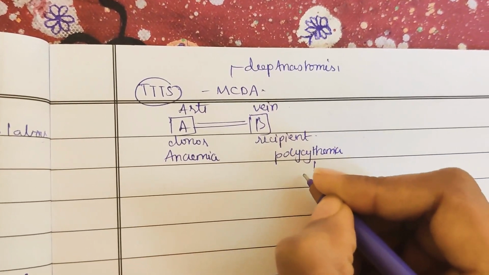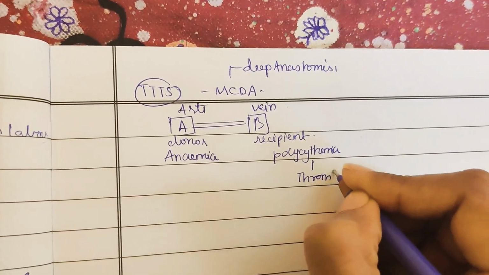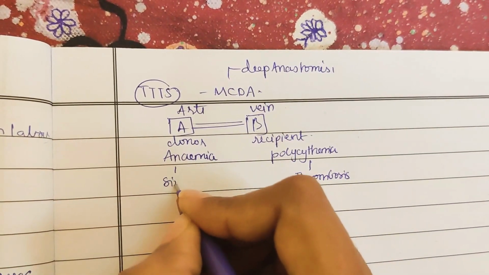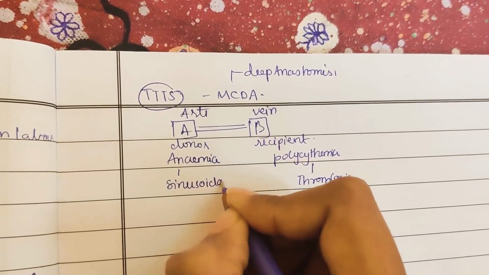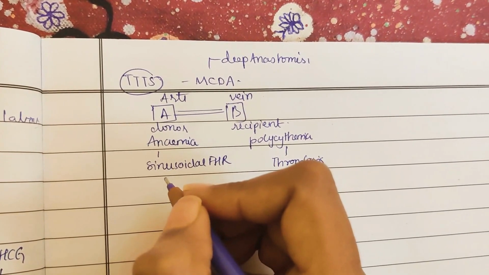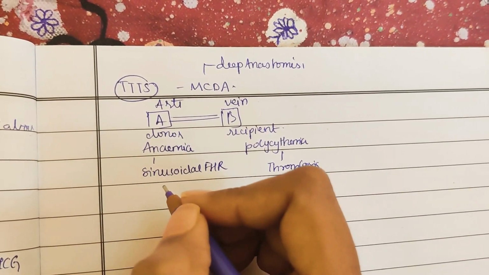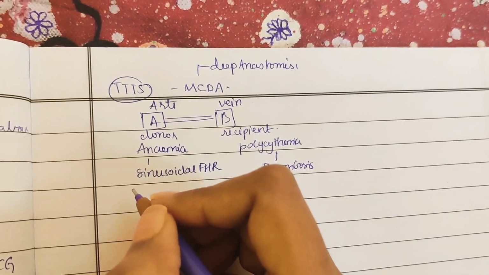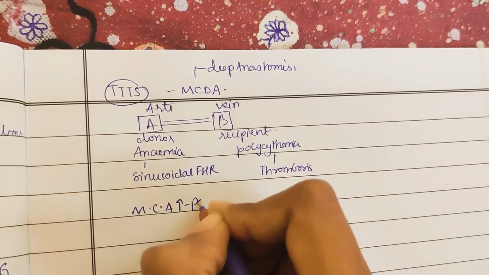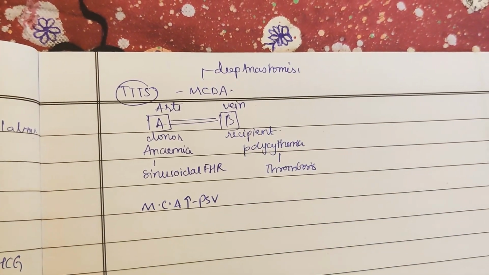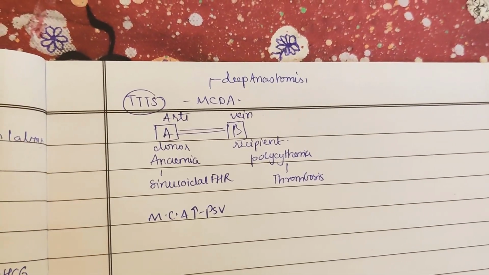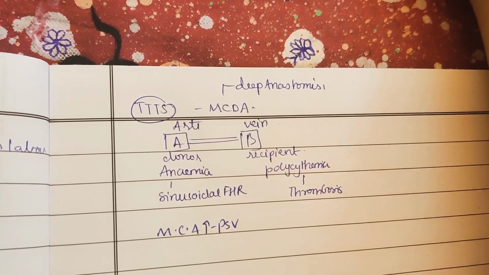Because of polycythemia there is a chance of thrombosis in twin B, because with more blood, clots are formed, and in anemia you will see a sinusoidal fetal heart rate pattern. It is seen in the donor twin, and vasa previa and RH incompatibility will also be seen in the donor twin. Peak systolic velocity of the middle cerebral artery is also raised. Because of the sinusoidal pattern of heart rate and anemia, there is a chance of vasa previa and RH incompatibility.